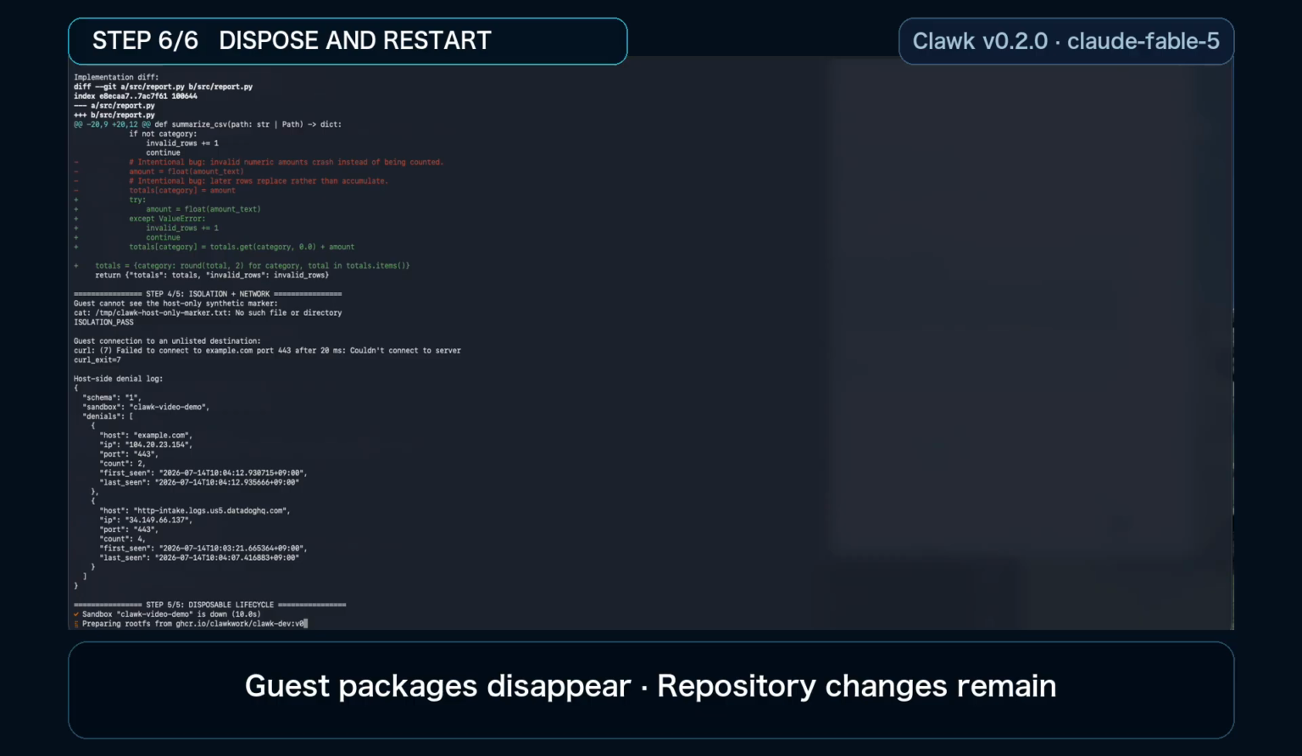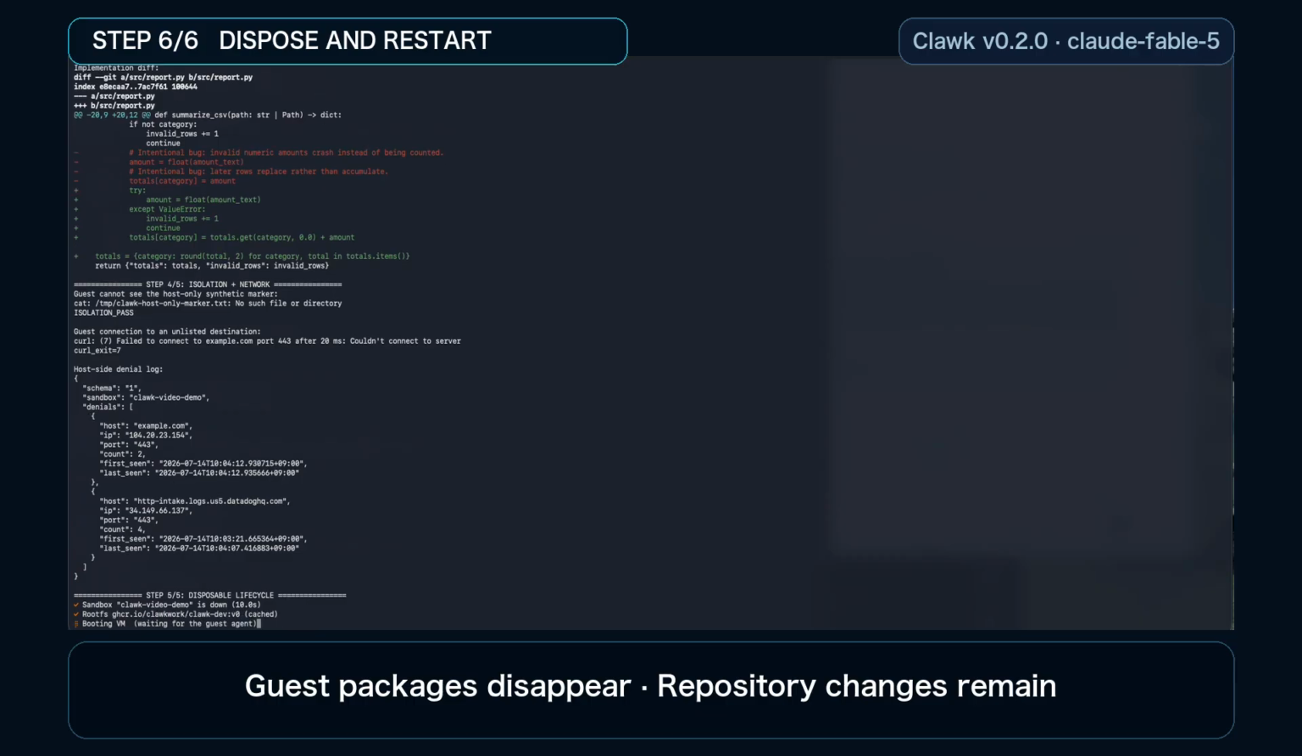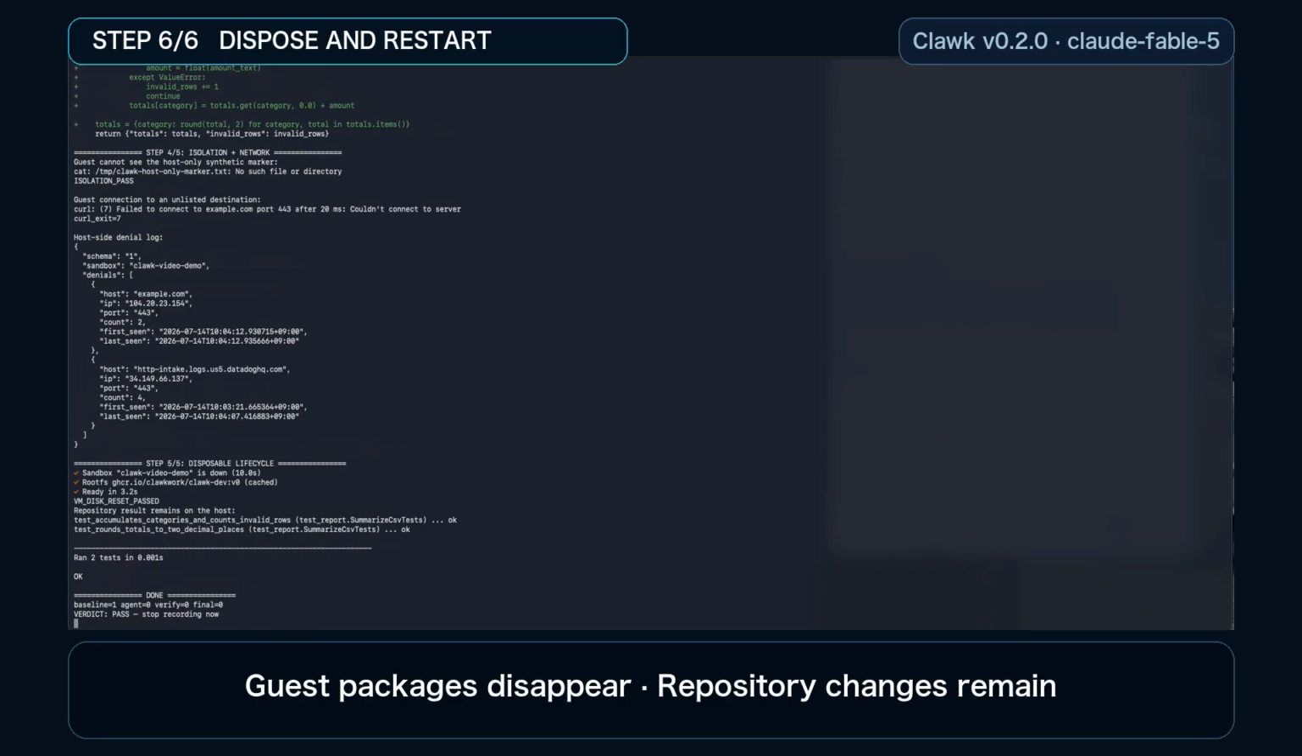Finally, we stop the VM and perform a cold restart. The Python package installed inside the guest is gone. The repaired source remains in the host repository, and the tests still pass.